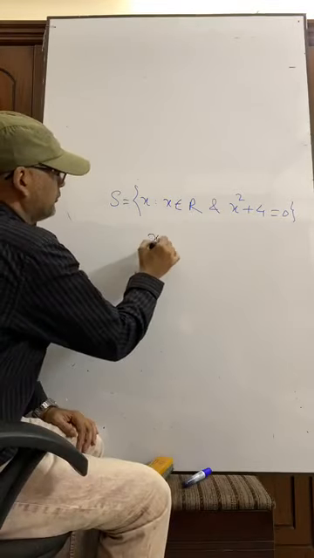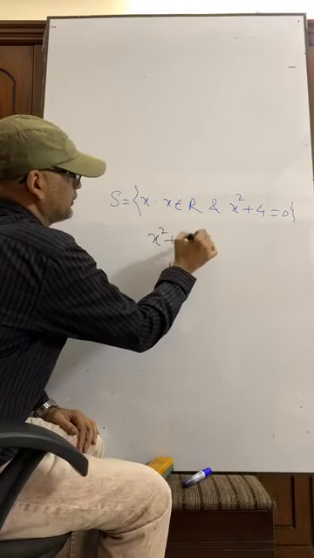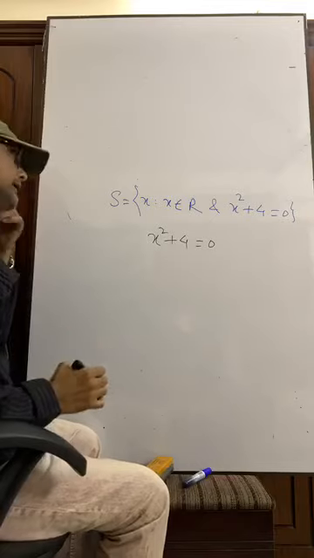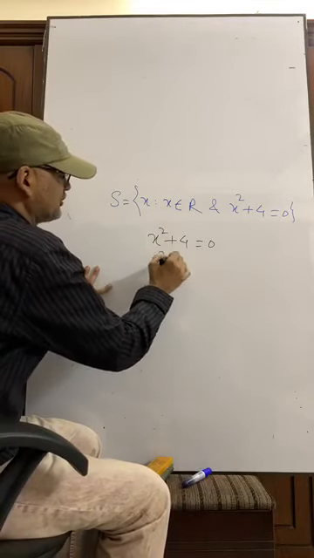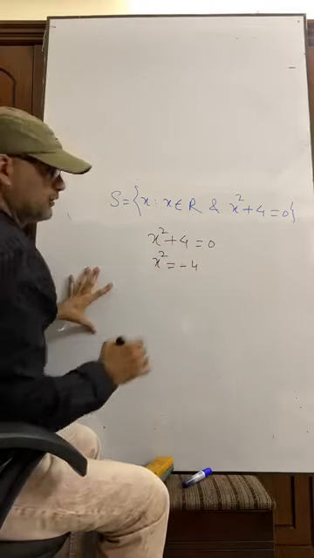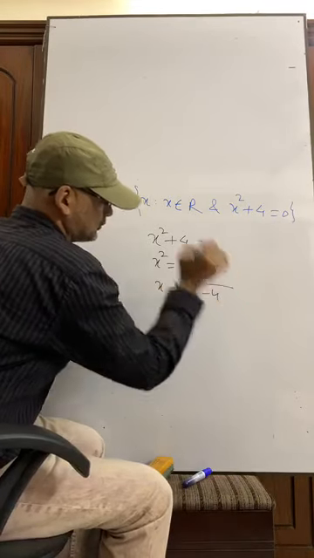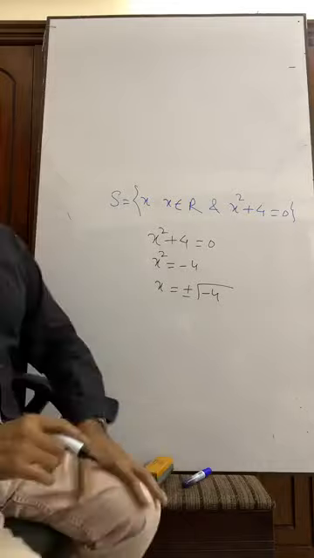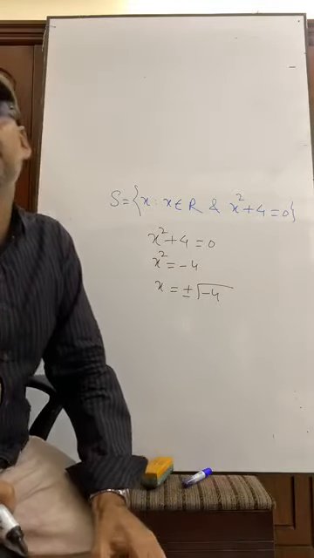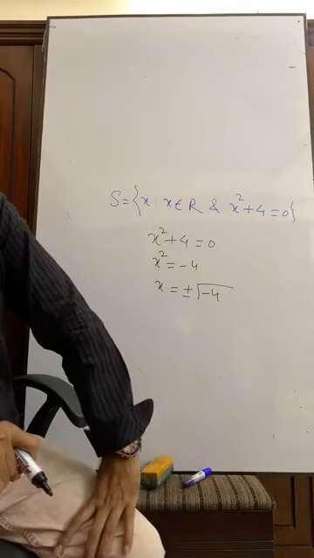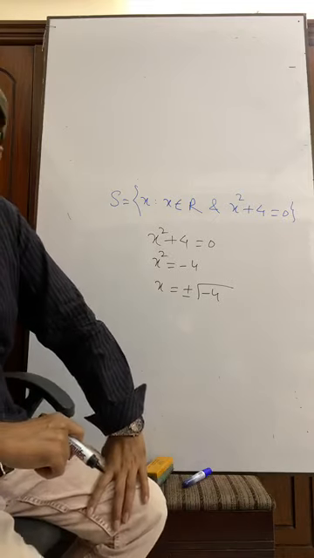Suppose we are getting x square plus 4 equals to 0. That is x square equals to minus 4. X equals to plus minus root over minus 4. What is the value of root over minus 4?